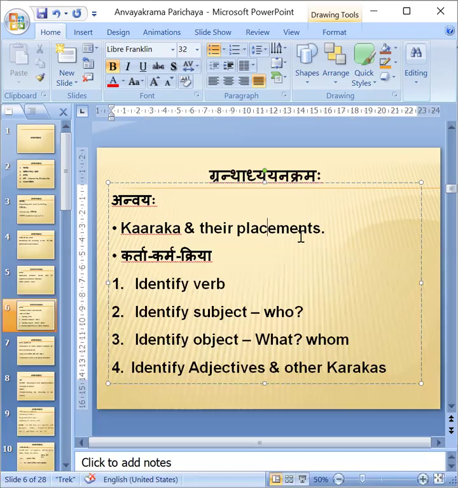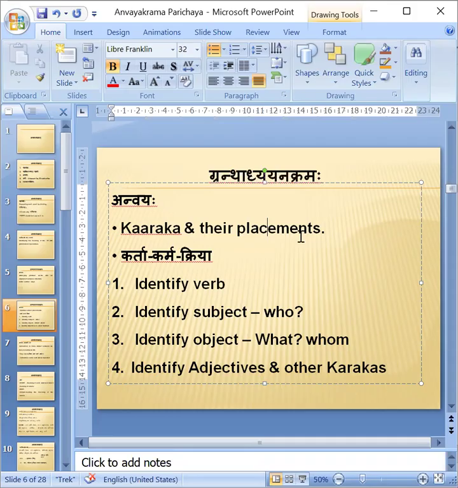Identify adjectives and other Karakas. If there are any adjectives, Visheshanas, with whatever word they are related, behind that word we have to keep them. Visheshanas will be behind the noun they are explaining. And other Karakas will be in between Karta and Karma.